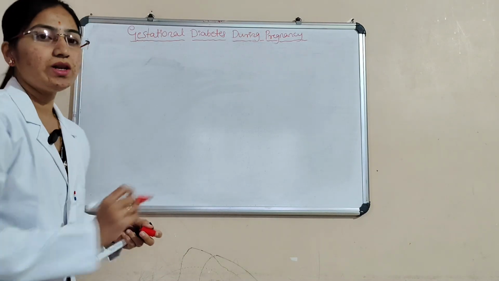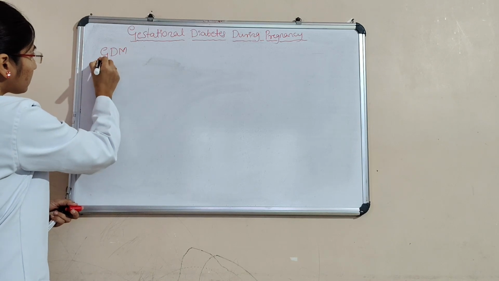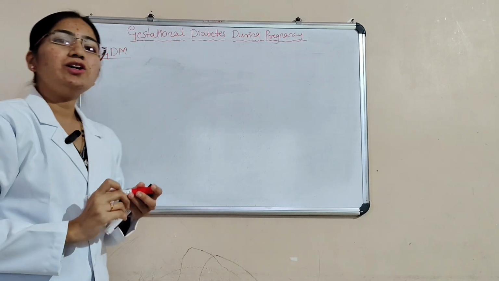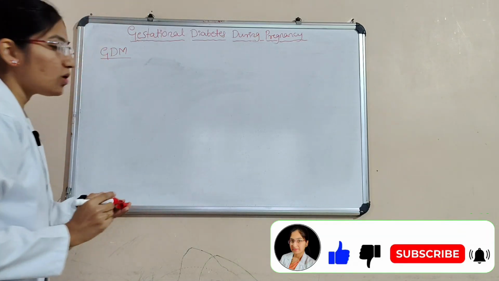Next we'll see gestational diabetes mellitus. Here blood glucose level increases from the 24th week onwards.